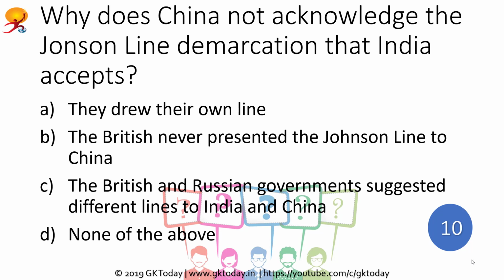Why does China not acknowledge the Johnson Line demarcation that India accepts? Now, options are A. They drew their own line. B. The British never presented that Johnson Line to China. C. The British and Russian government suggested different lines to India and China. D. None of the above. Your time starts now.